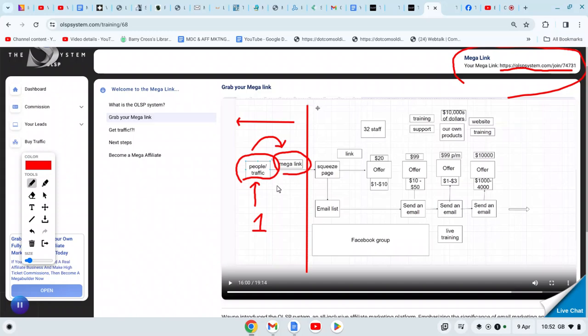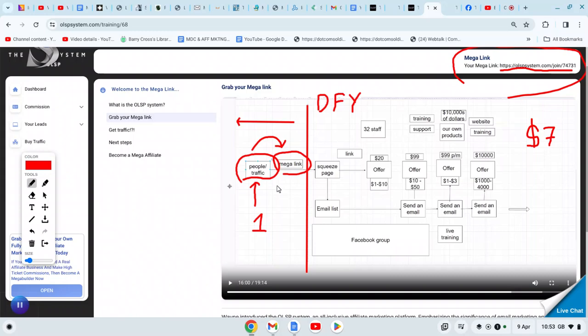And then Wayne's on the right hand side of the line, he does all the technical stuff. You don't have to get technical, you don't have to create anything. It's 100% done for you. All of this over here on the right hand side for a one time, no monthly membership costs, $7. Probably the best offer, the best value I think I've ever seen in anything I've promoted as an affiliate.